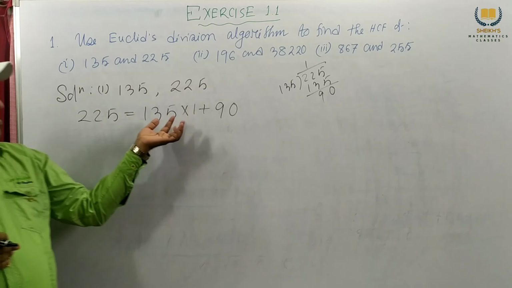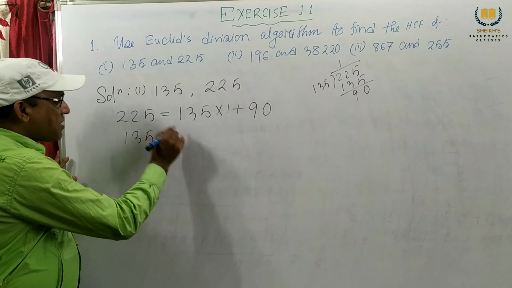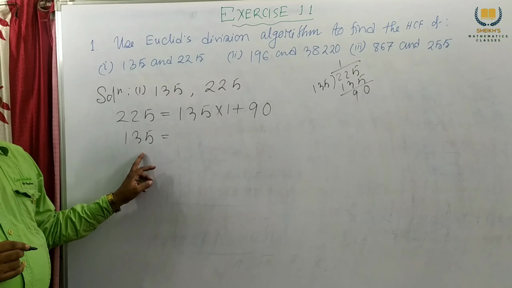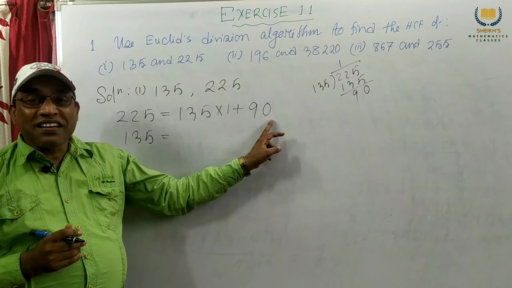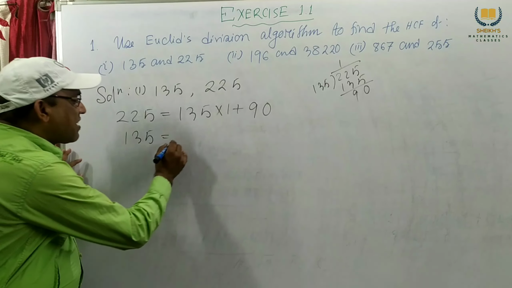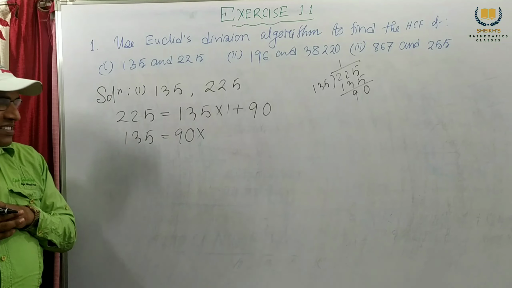Now we consider 135. This is mostly a mental problem, these are very easy. So we write 135. Now what is the remainder? 90. First write down 90 into something, but we don't know what the something is.